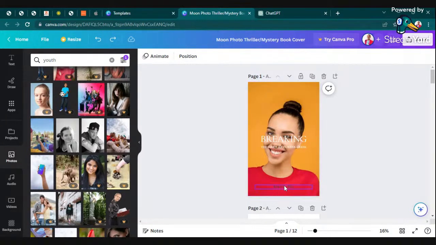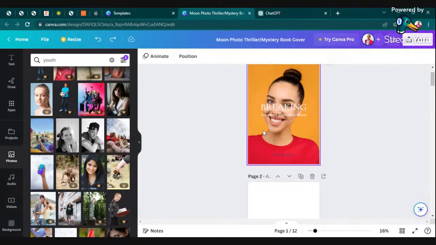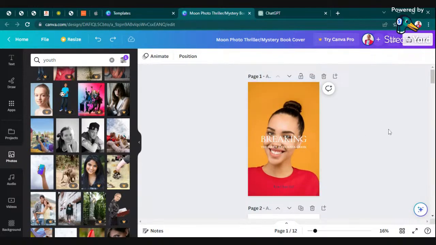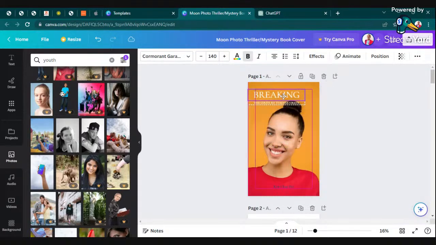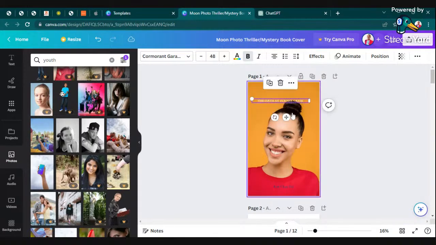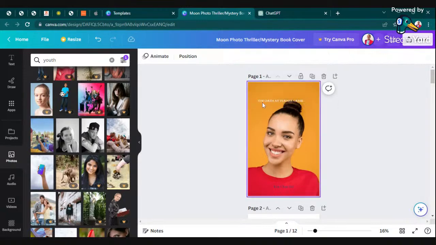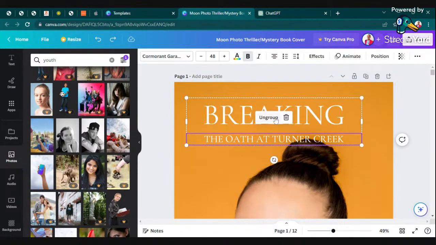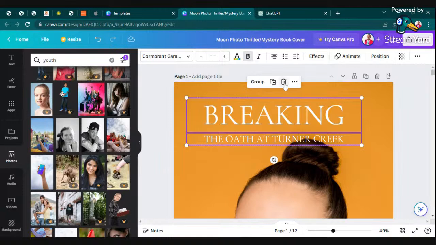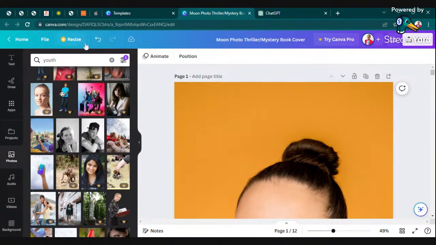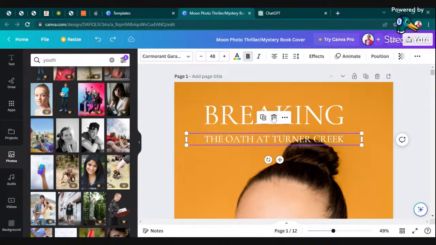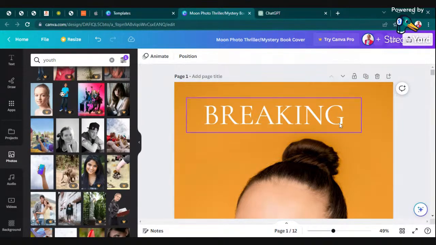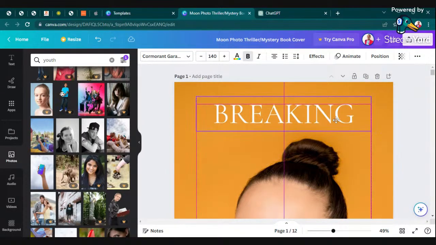The next thing, I'm going to put this title in a way that it can be visible for this book. So this is our title. I will ungroup and then delete. I am going to ungroup this and then delete the lower part. Let me repeat the process. I have deleted the lower part. So in our book, I'm going to write